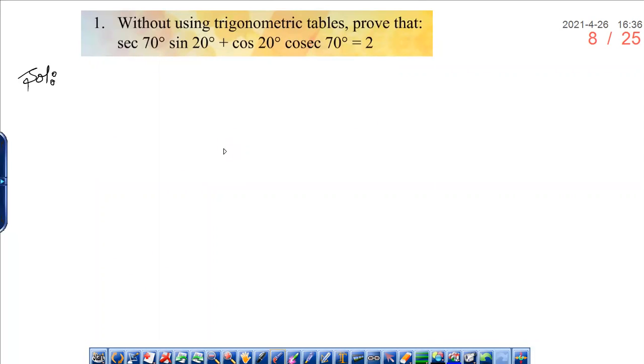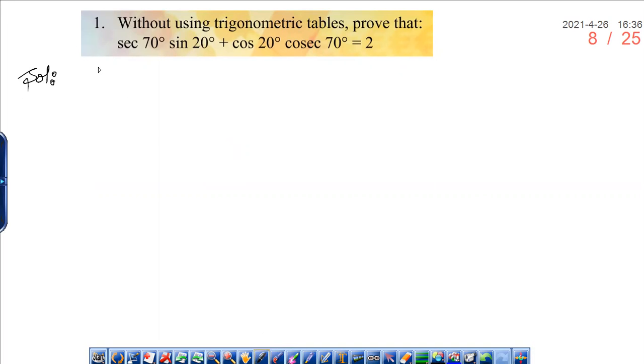Here is the first problem. Without using trigonometric tables, prove that sec 70 degrees into sine 20 degrees plus cos 20 degrees into cosecant 70 degrees is equal to 2. So let us solve the problem.